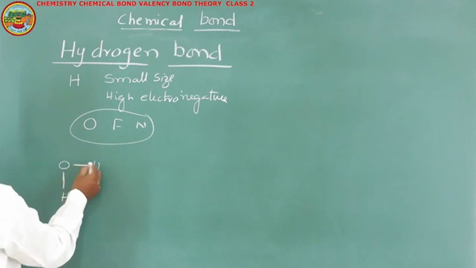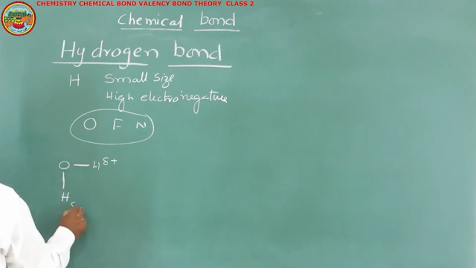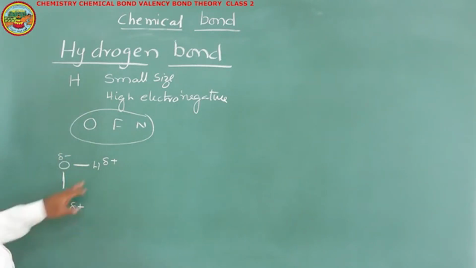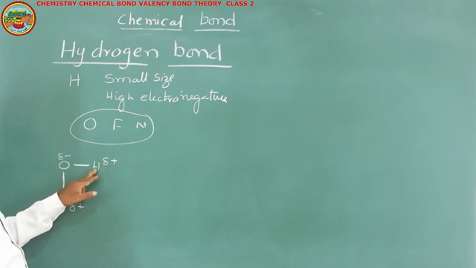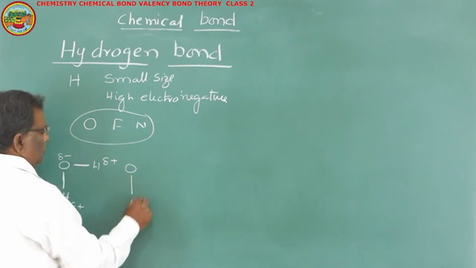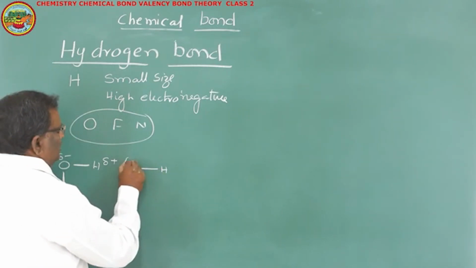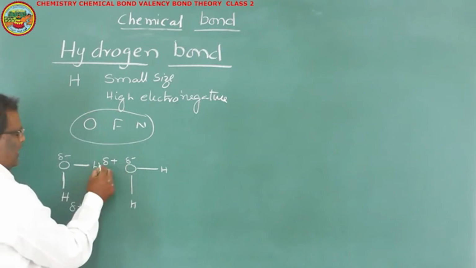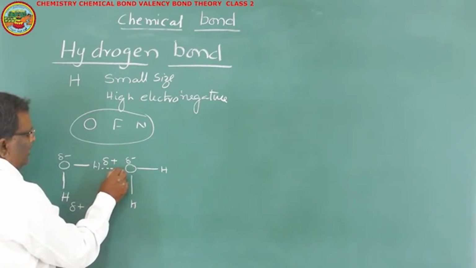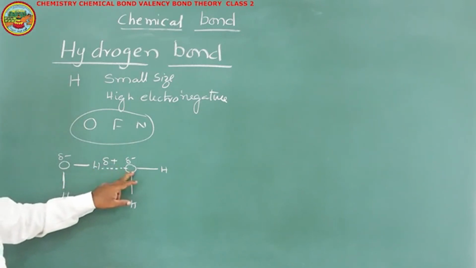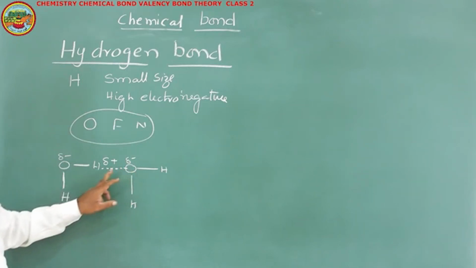Here, this is a polar covalent bond where hydrogen will have a partial positive charge and oxygen will have a partial negative charge. Now, the partially positively charged hydrogen, when it is in contact with or nearer to a partially negatively charged atom other than the one it was bonded to covalently, in such cases a weak electrostatic force of attraction will arise between hydrogen and oxygen of the other molecule. This type of bond is known as hydrogen bond.